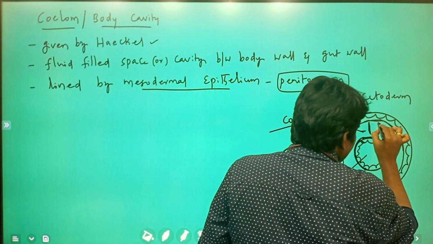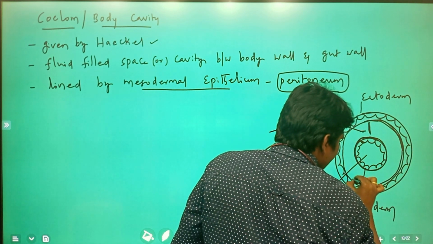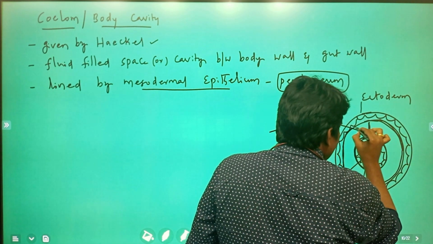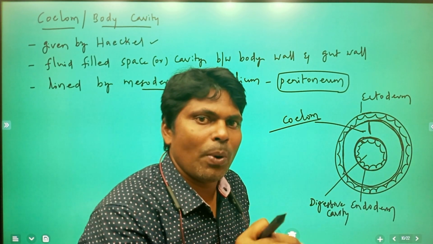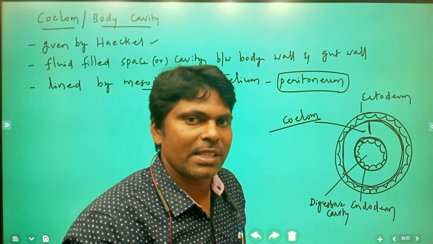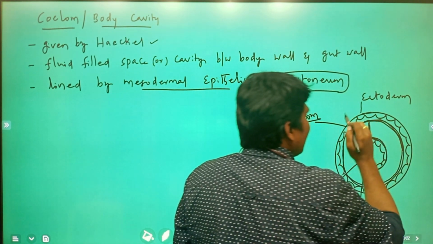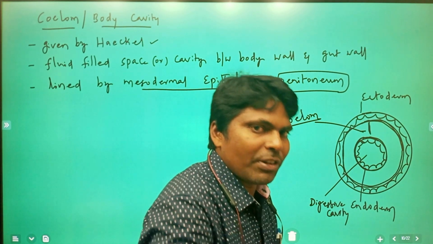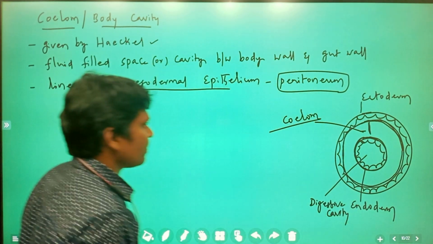This lining is made of flat cells, simple squamous epithelial cells. We will discuss that a little later. Meanwhile, just remember. Clear?